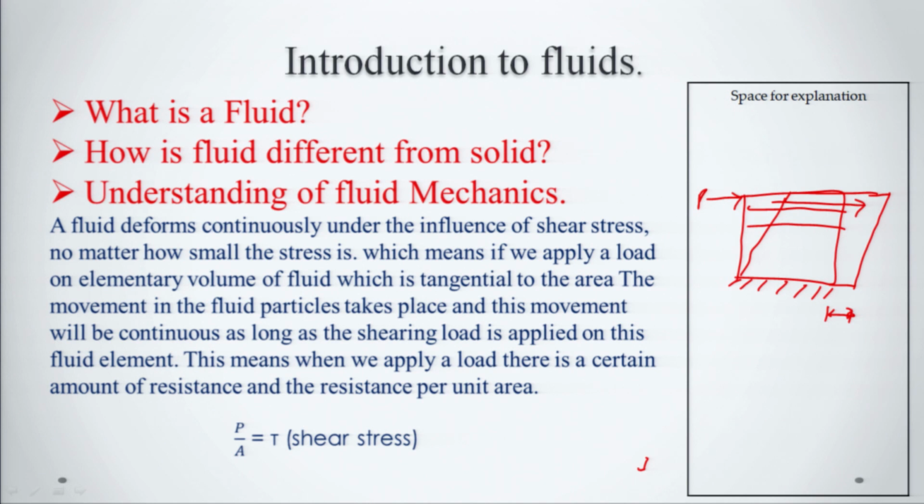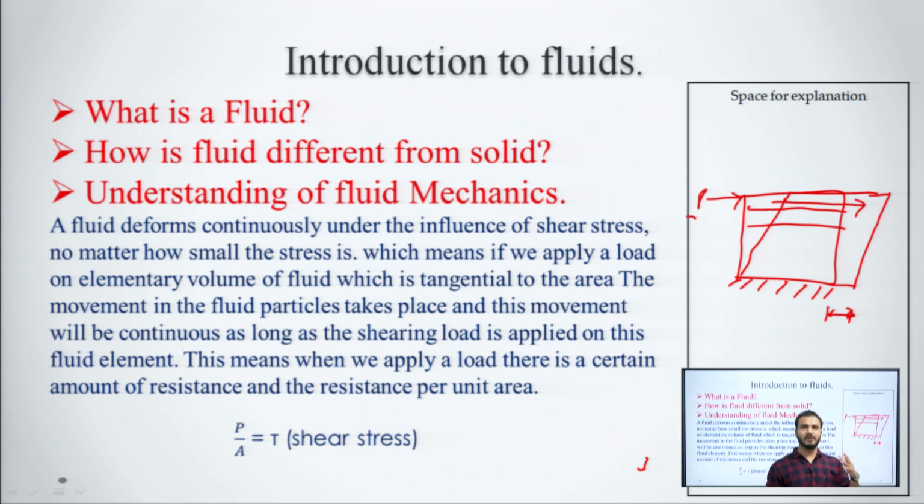When we apply the load, a certain amount of resistance is created, and the resistance per unit area can be termed shear stress.